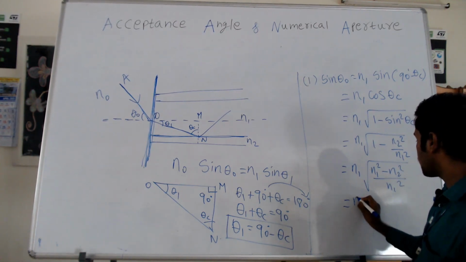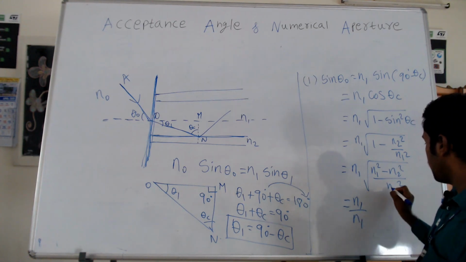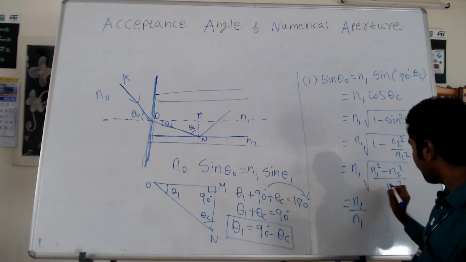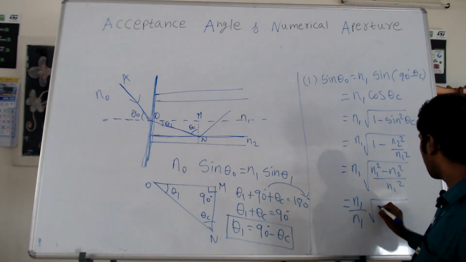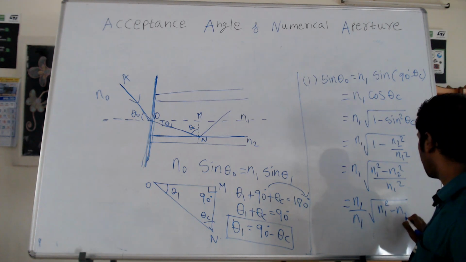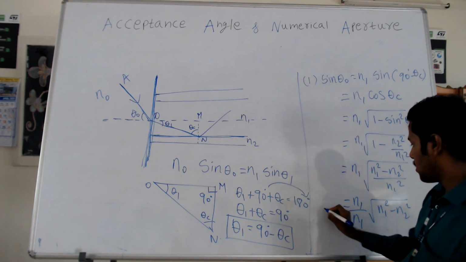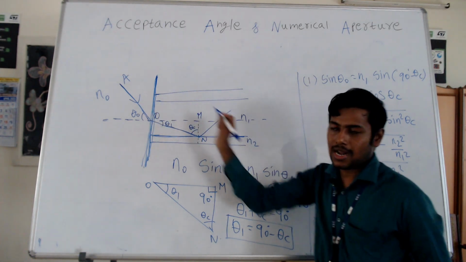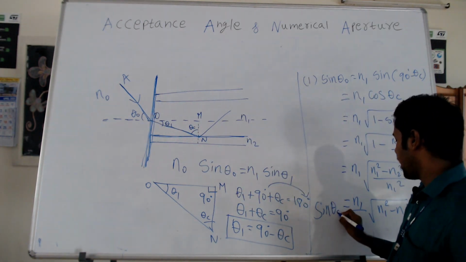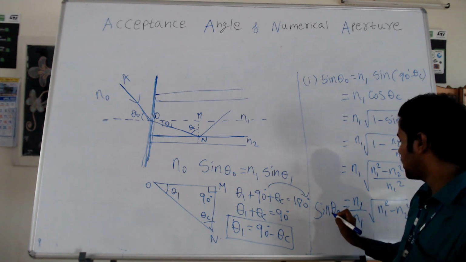Then this can be written as N1 divided by N1. The square root of N1 square will become N1. That term I am bringing to the denominator, so square root of N1 square minus N2 square. Now this is sine theta naught. Since it is incident on the normal line, taking it as theta A, where A stands for the acceptance angle.